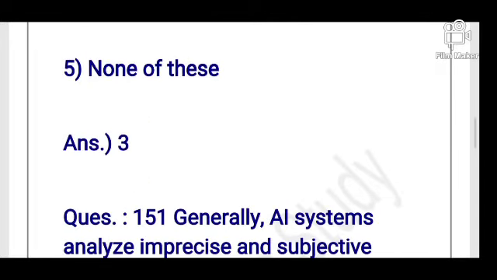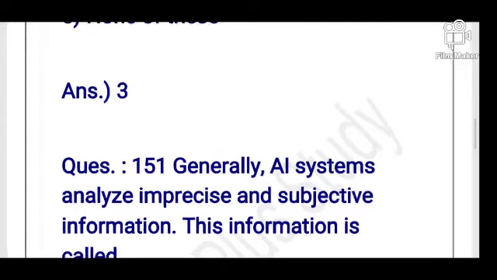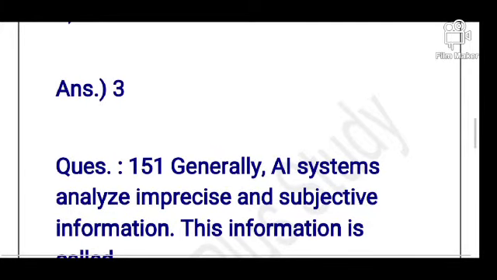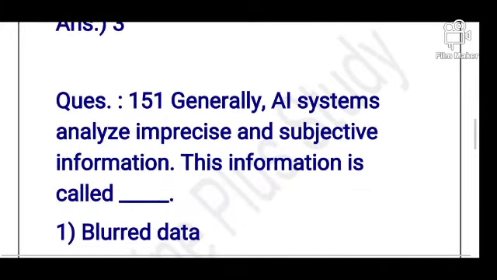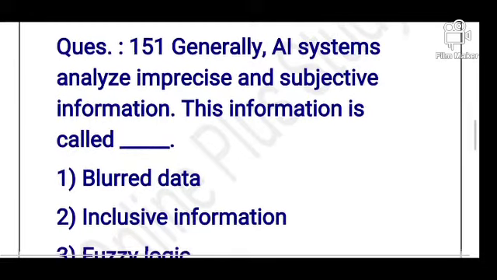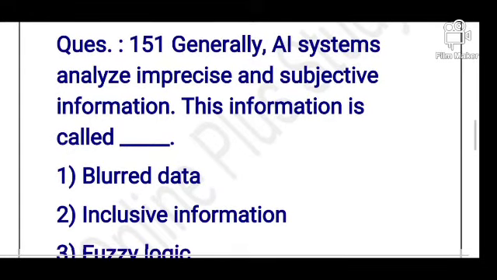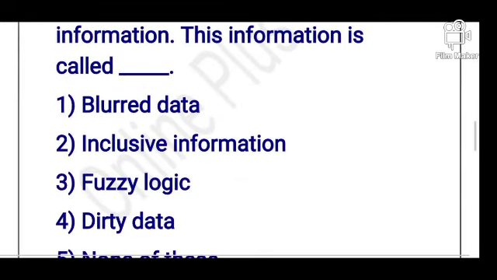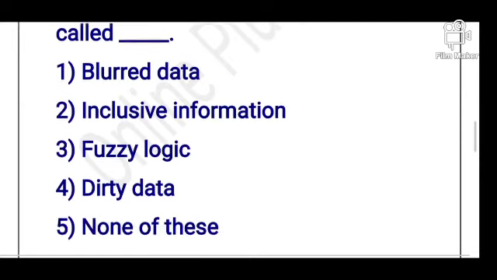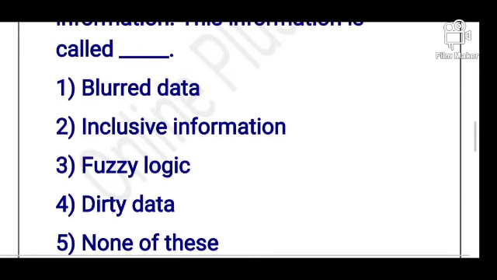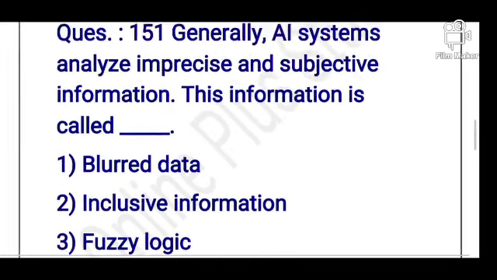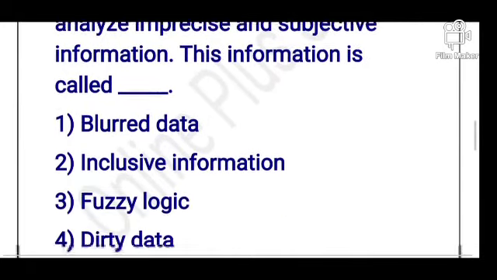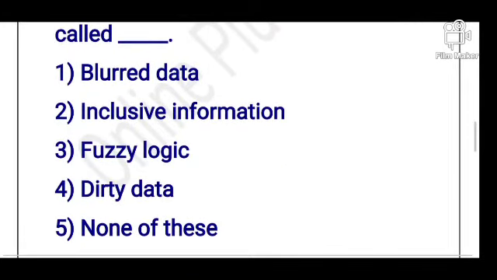So today's next question is: generally AI system analyze empirical and subjective information. This information is called blurred data, inclusive information, fuzzy logic, dirty data, and none of this. So what is its answer? Please comment as early as. Its answer is option number 3, fuzzy logic.